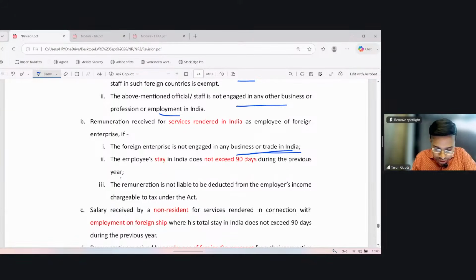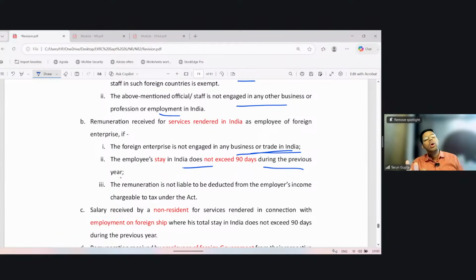The employee's stay in India does not exceed 90 days during the previous year. So you have an option to stay in India up to 90 days and do the work from here for your employer. Then the salary of these 90 days shall not be taxable. But if you cross these 90 days, then the entire salary shall be taxable in India.